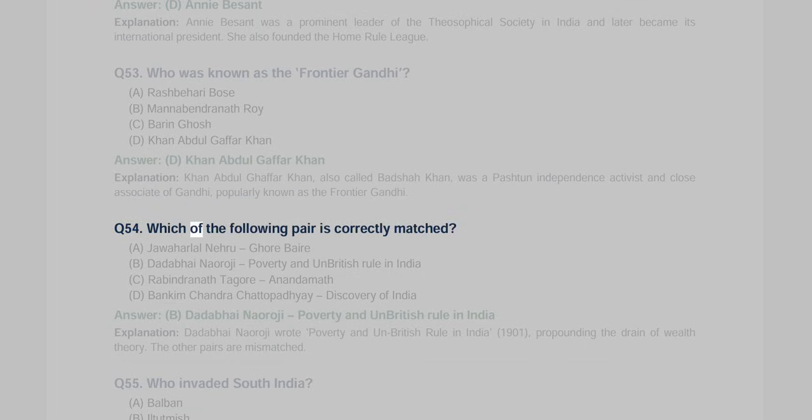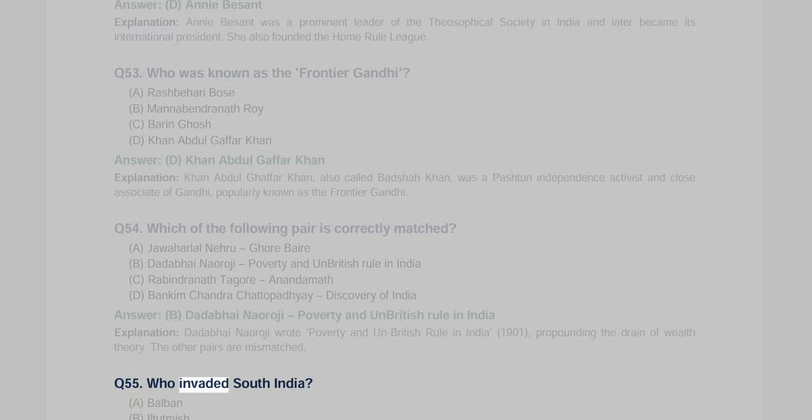Q54. Which of the following pairs is correctly matched? A. Jawaharlal Nehru, Ghare Baire. B. Dadabhai Naoroji, Poverty and Un-British Rule in India. C. Rabindranath Tagore, Anandamath. D. Bankim Chandra Chattopadhyay, Discovery of India. Answer: B. Explanation: Dadabhai Naoroji wrote Poverty and Un-British Rule in India, 1901, propounding the drain of wealth theory. The other pairs are mismatched.